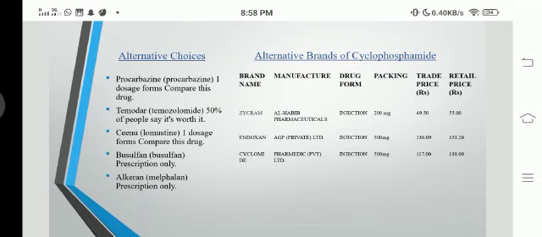Alternative brands of cyclophosphamide: its brands available are Zycram, Endoxan, Cyclomide. And its manufacturer, drug form, packing, trade price and retail price I mentioned. According to patient compliance, we will prescribe the drug according to the patient's need and how much they can afford.